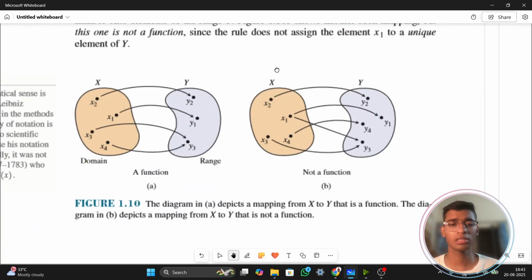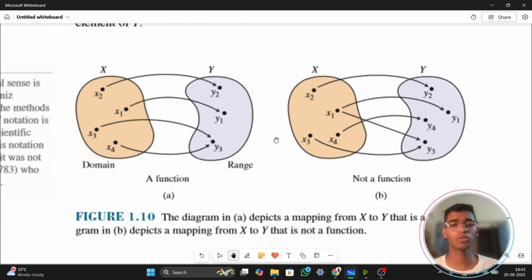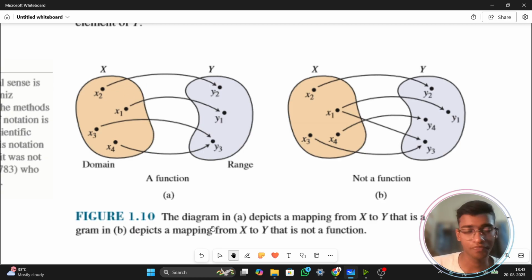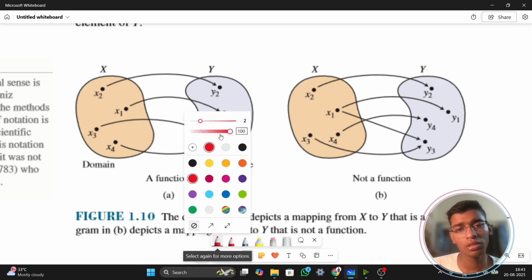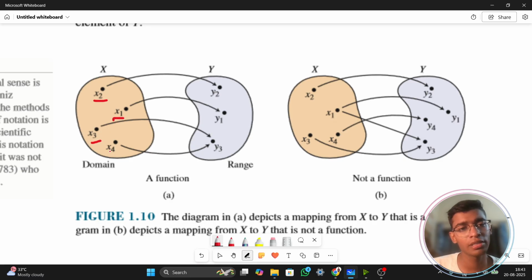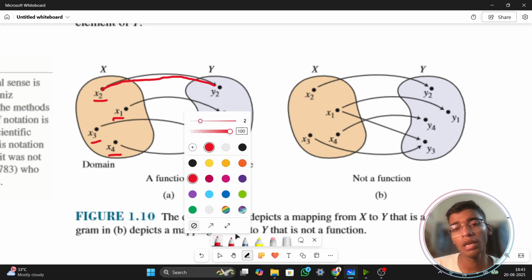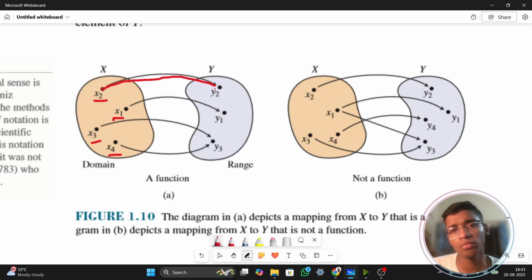So let's come here. This is exactly what we were trying to talk about. What exactly is a function? This X is my set D and this Y is my set R. If you note, I have some elements called x2, x1, x3, and x4 in my set D. And these elements are all mapping to some unique elements in my set Y, or set R, as per the definition.